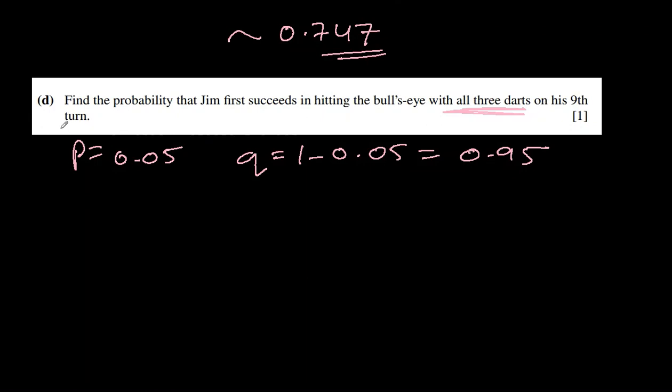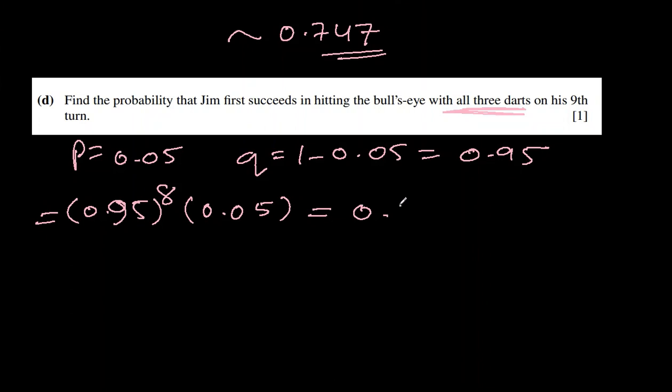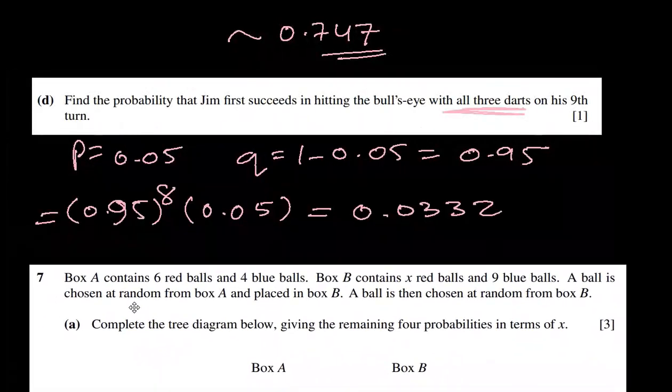So now he is successful on the 9th turn. That means 8 turns he does not get all 3. He fails to get all 3 bullseye. So he fails for 8 attempts, but he is successful in the 9th attempt, and that makes it geometric distribution. Fail, fail, fail, and finally succeed on the 9th attempt. And if we put this in a calculator, that becomes 0.0332. Let's move on to the next one.